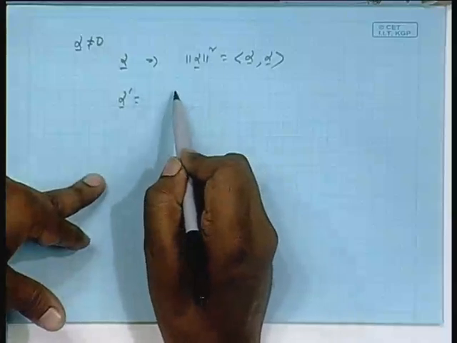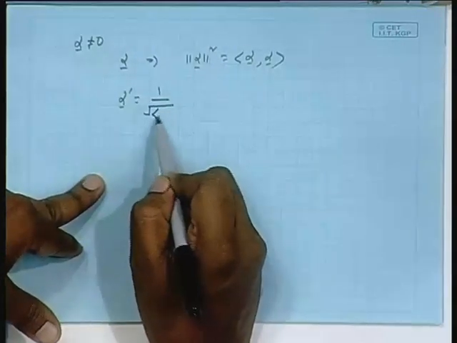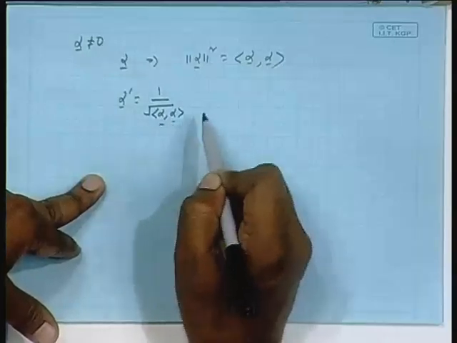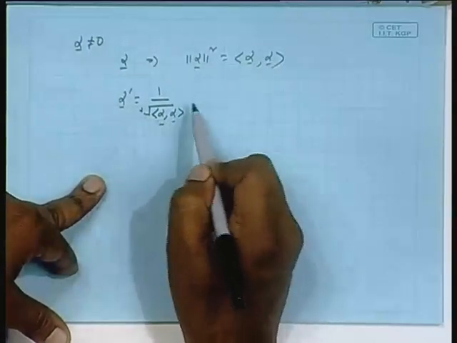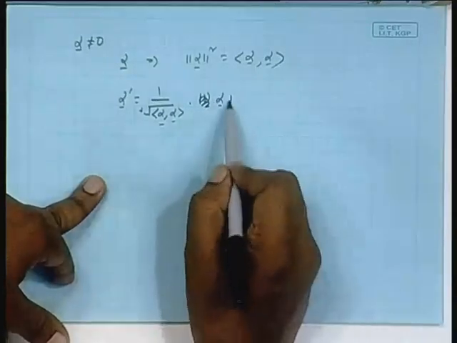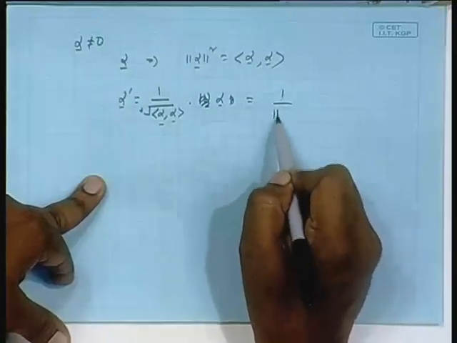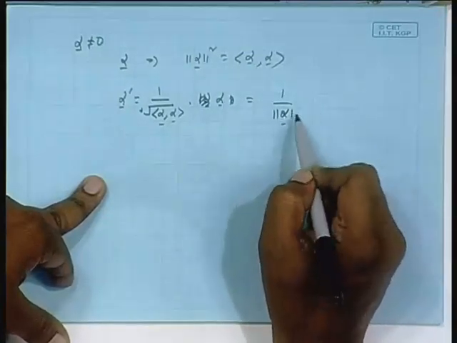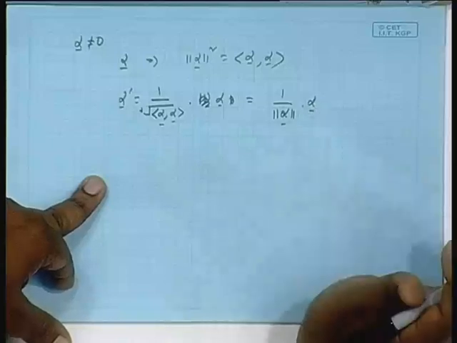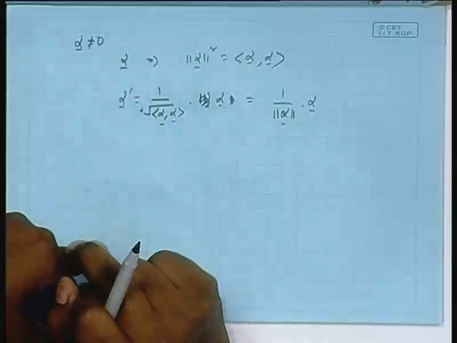I will take the positive square root and divide alpha by it, that is, alpha divided by norm of alpha, and I call it alpha prime. I am dividing by the norm of the original one.